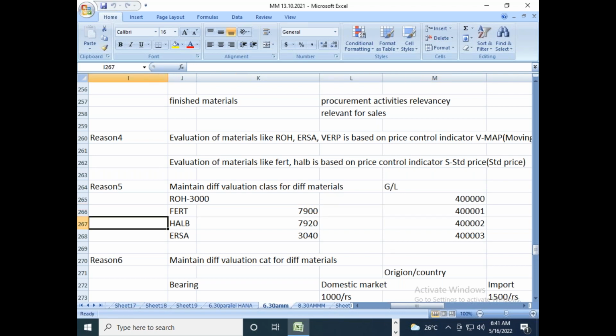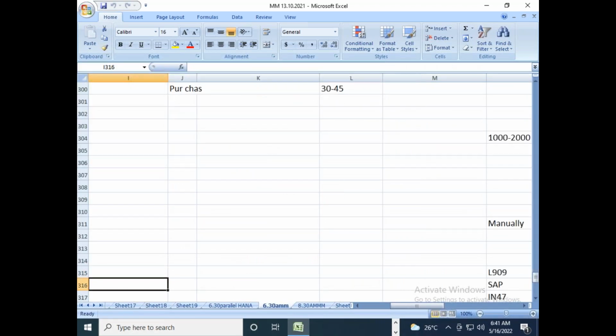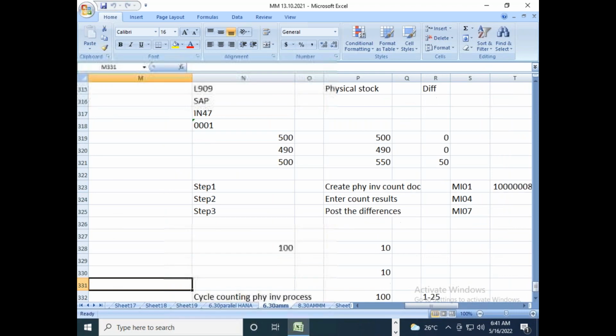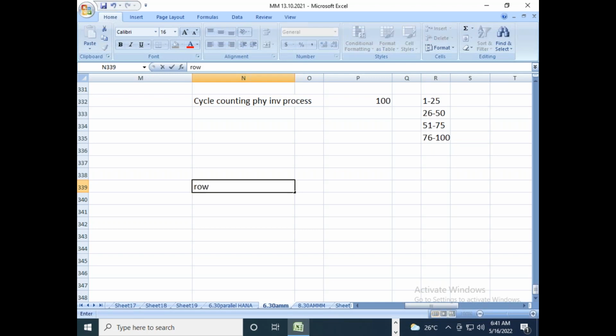If I do any transaction for a particular raw material, whatever postings happen for the raw material, I want them to be posted at the finance side under a separate GL account.